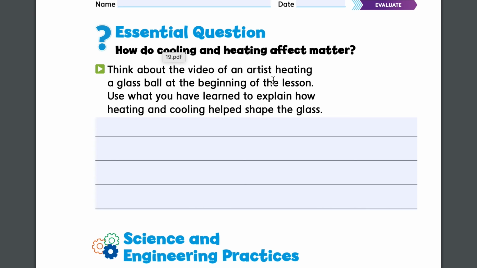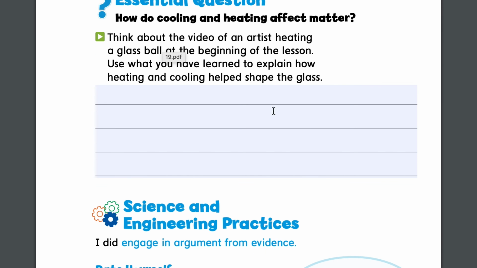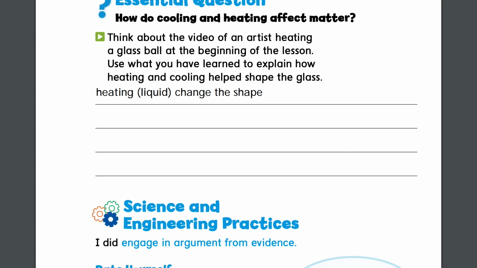Think about the video of an artist heating a glass ball at the beginning of the lesson. Use what you have learned to explain how heating and cooling helped shape the glass. So remember, when you heat something, it causes it to become more liquid, and then that will allow you to change the shape. And when you cool it, it becomes less liquid, so it becomes solid, and the shape is less likely to change.